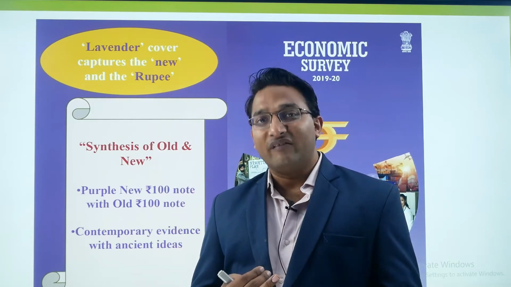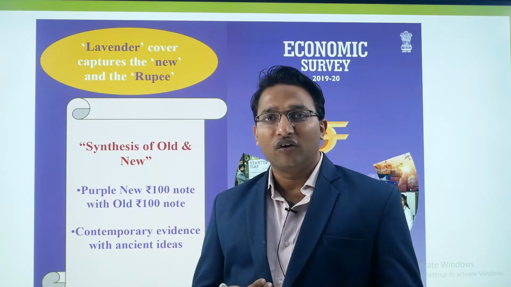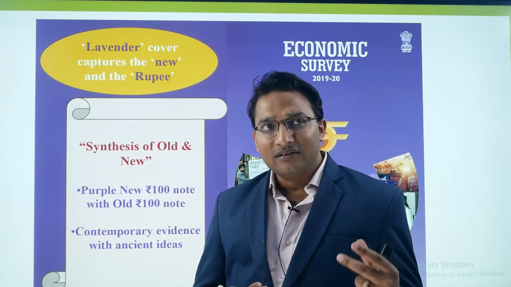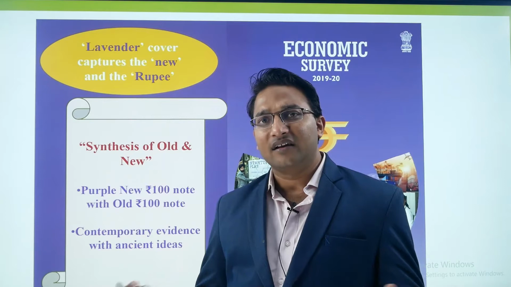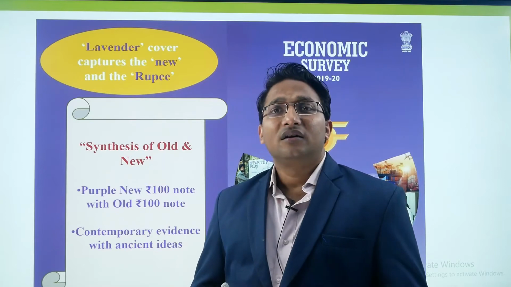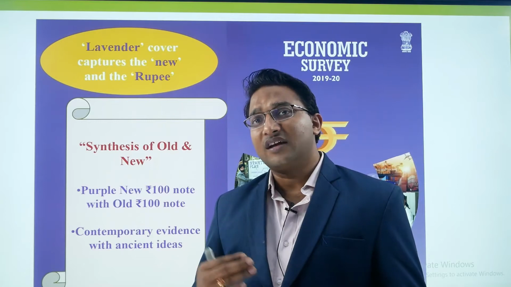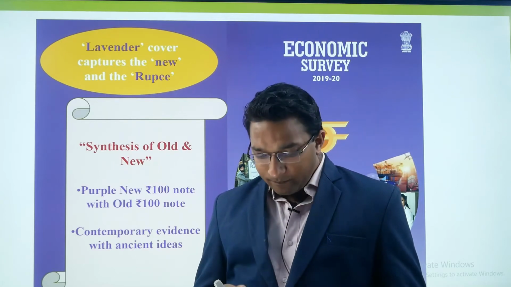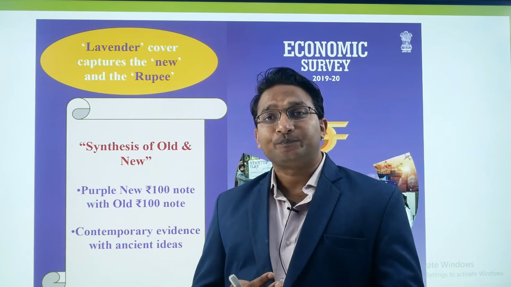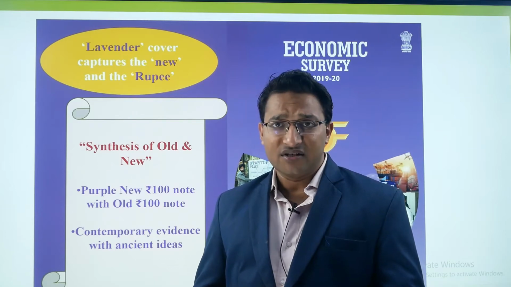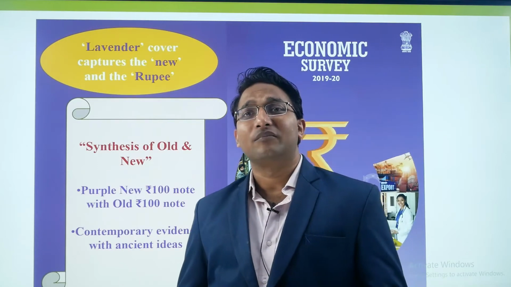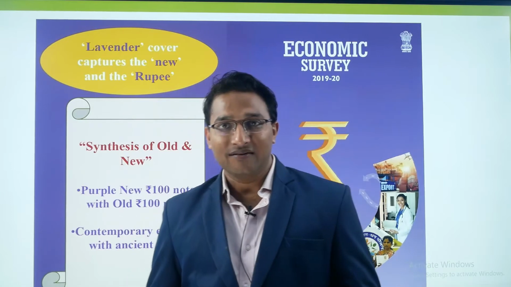Second is the Department of Revenue, which takes care of the revenue, for example, the direct taxes and the other revenue. Third is DIPAM, which takes care of the disinvestment, etc. Then we have the Department of Financial Services, which takes care of the financial sector like the banking sector.